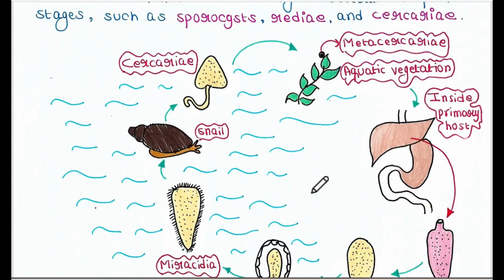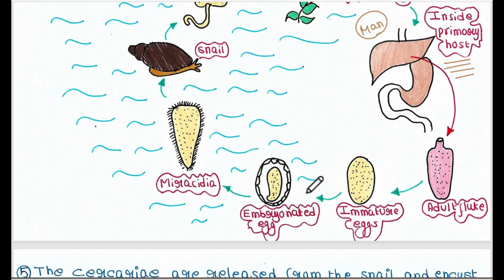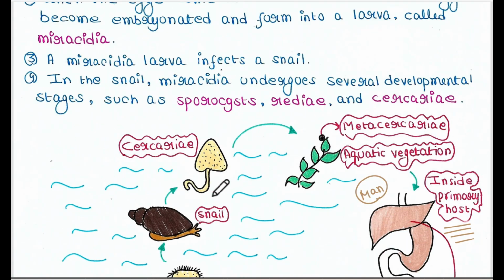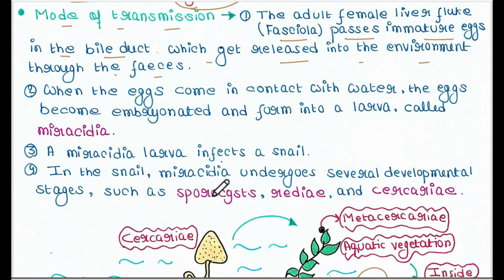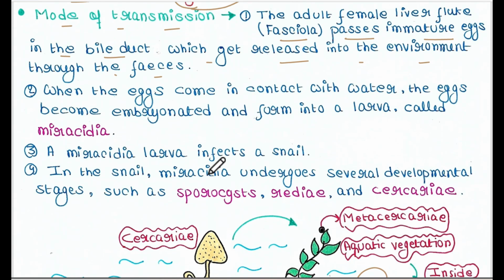Suppose this picture is inside the primary host. Suppose we are talking about man. Now here in the liver, adult flukes or Fasciolas survive. They pass immature eggs in the bile ducts and those get released into the environment through the feces. So here are the immature eggs which are coming through the feces.